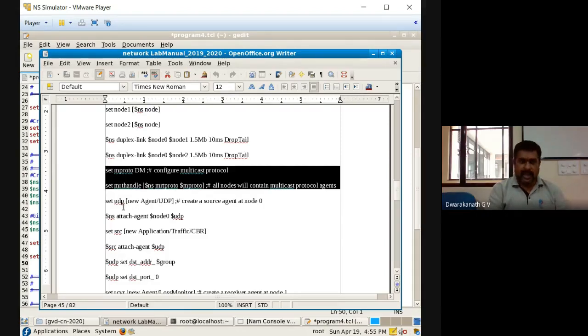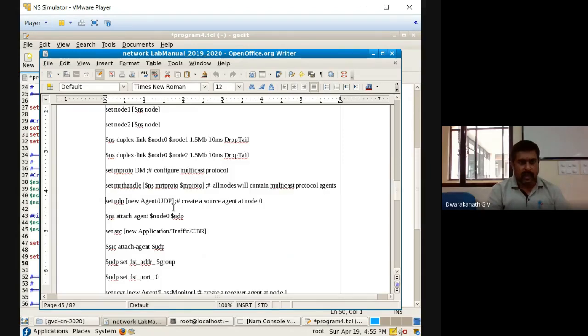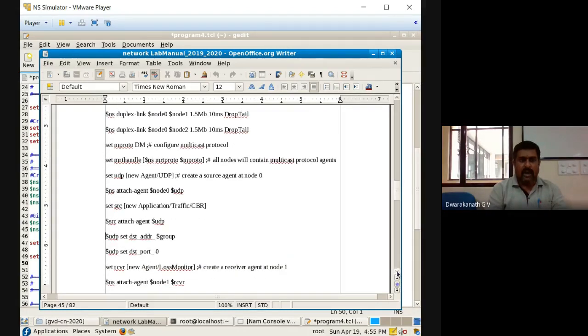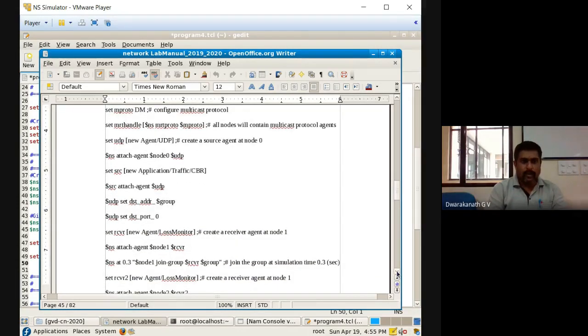Now you can see here next, as usual, a UDP is created, which we have created already using NSG, and the attachment also we have done. Coming to the source, we have taken CBR traffic, so that also has been attached, and UDP sets the destination. Now these are important things which we should add.